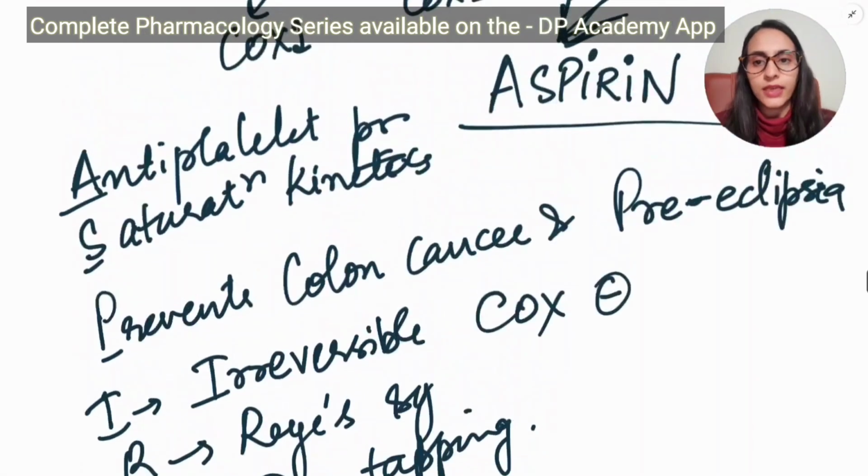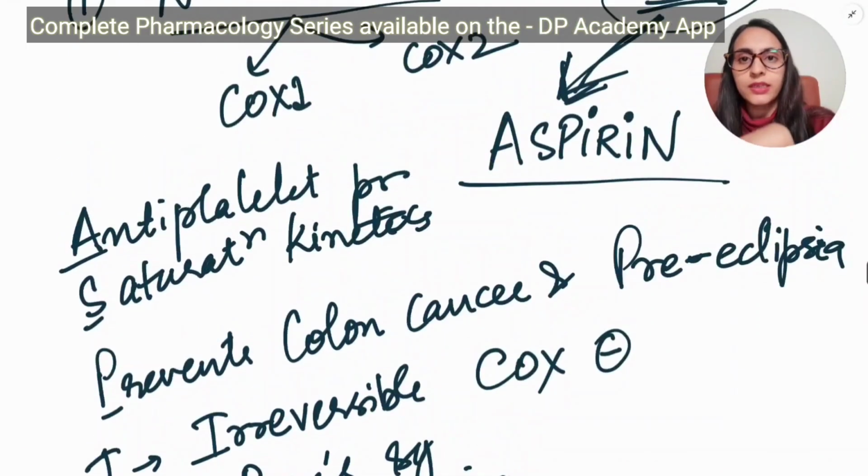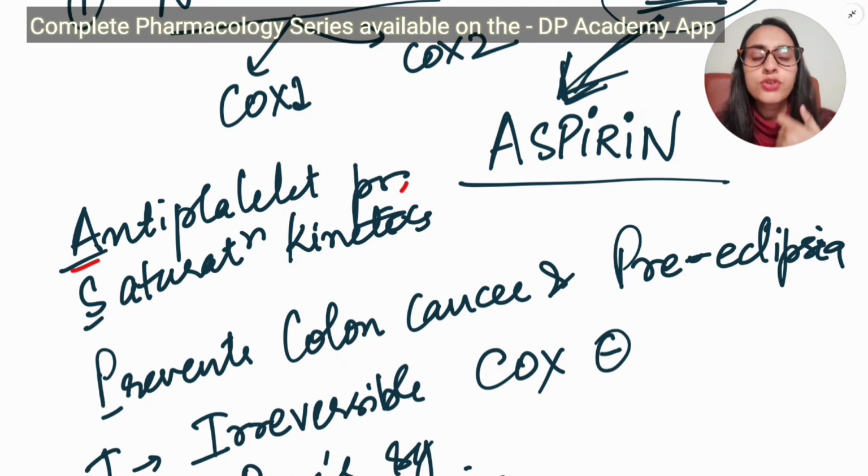So if you start with the A in aspirin, it has antiplatelet, antipyretic, anti-inflammatory and analgesic properties. So these are the properties of aspirin. So aspirin has antiplatelet properties.